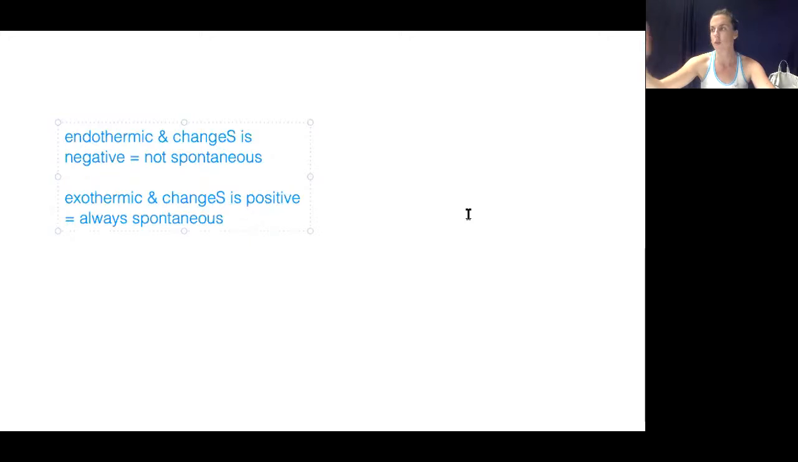So just a little note for you, it's a little shortcut. If you don't know that, that's really okay, because you can always plug the numbers in. So if you want to remember that shortcut, go for it. If not, then just plug the numbers in. So now we're going to talk about that, because those are not the only two possibilities.